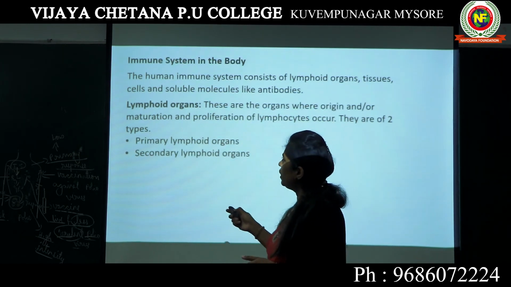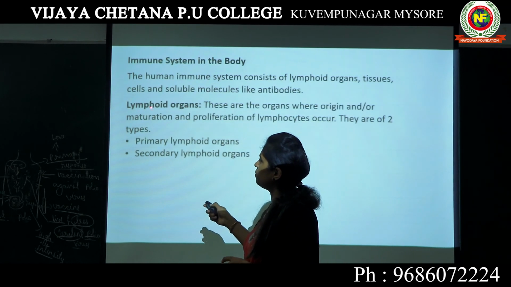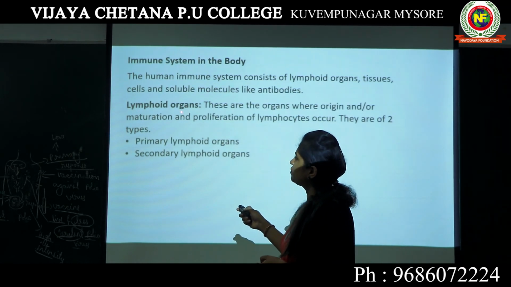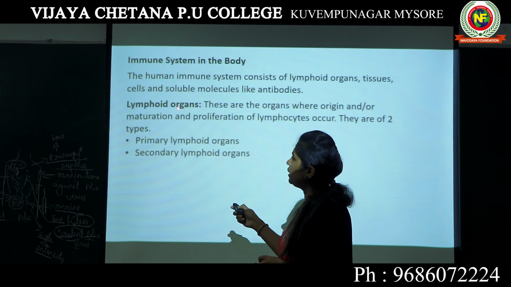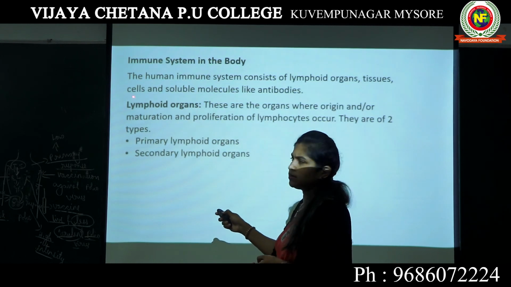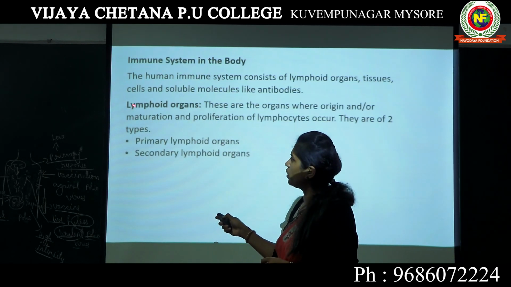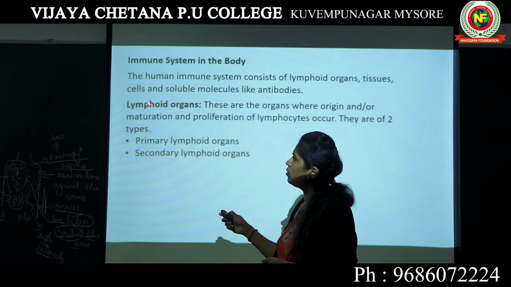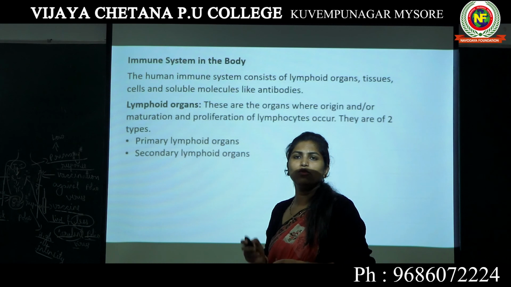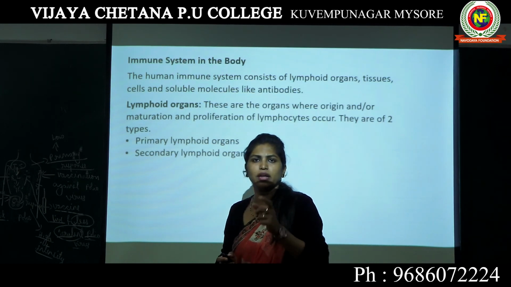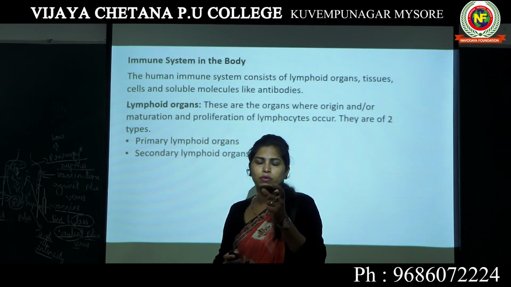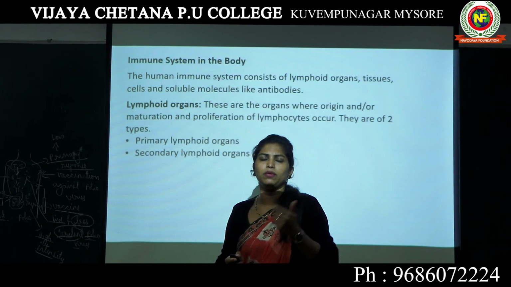Now, lymphoid organs, the name itself indicates it's an organ somewhere dealing with your lymphocytes. Wherever there is the word lymph, you have to know that it is associated with your lymphocytes, which are one type of WBC.